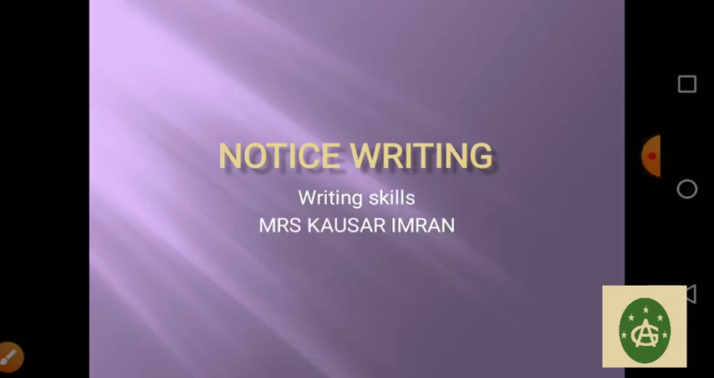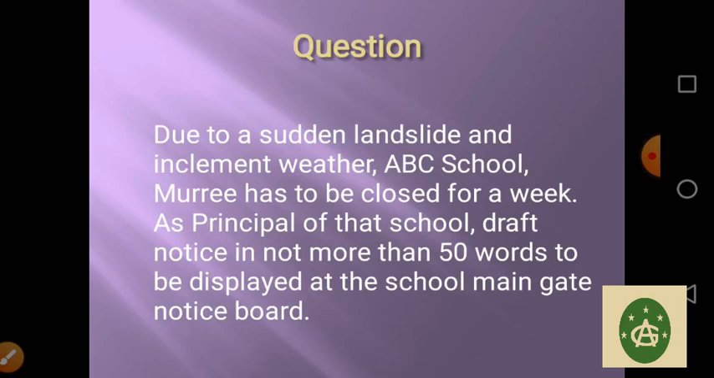That's the writing skill of class 8 with some questions and examples. Question: due to a sudden landslide and inclement weather, drastic weather, ABC School Murray has to be closed for a week because a sudden landslide is there and horrible weather is going on right now in Murray. So the ABC School principal has decided to close it for a week. As the principal of that school, draft a notice.